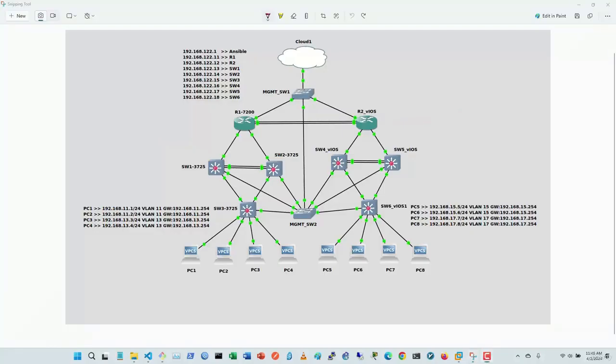But if you're installing Ansible and configuring your lab, you should know that for management purposes, you should have connectivity between Ansible and your network. So you should have IP configurations on routers and switches, same network. So all routers and switches are accessible, and with Ansible we can connect with SSH protocol and configure routers and switches.